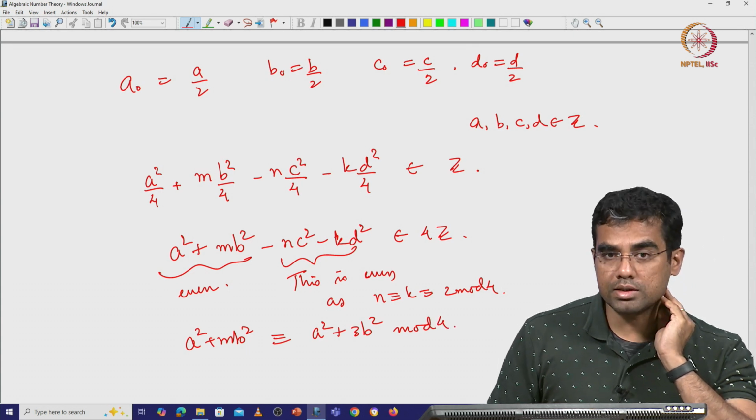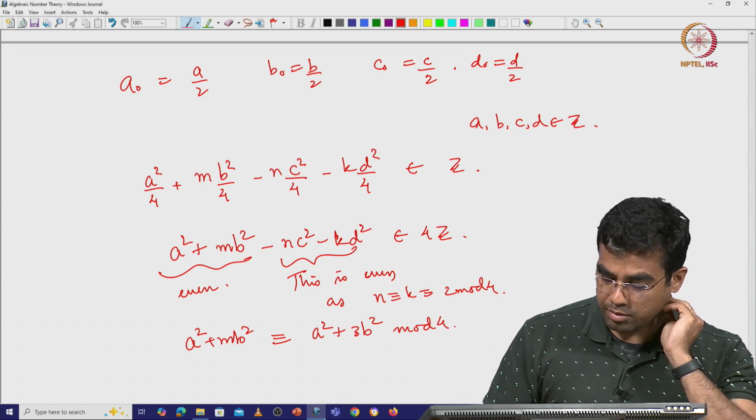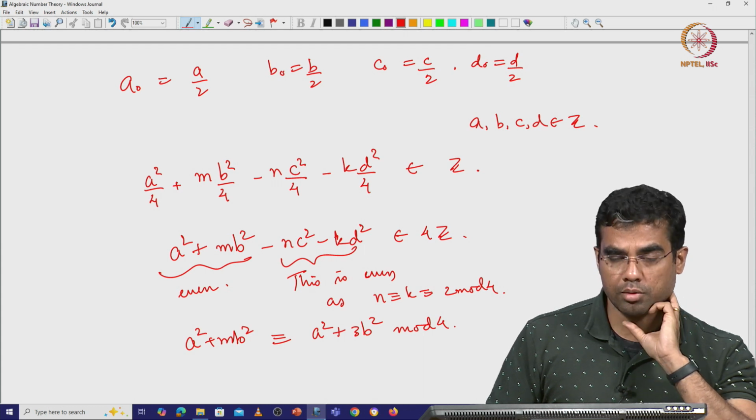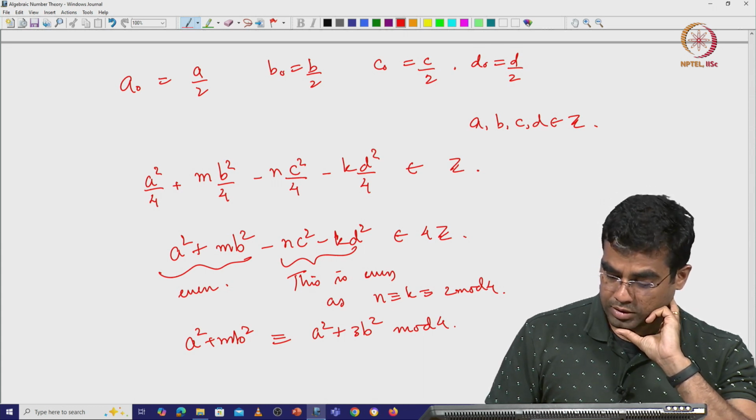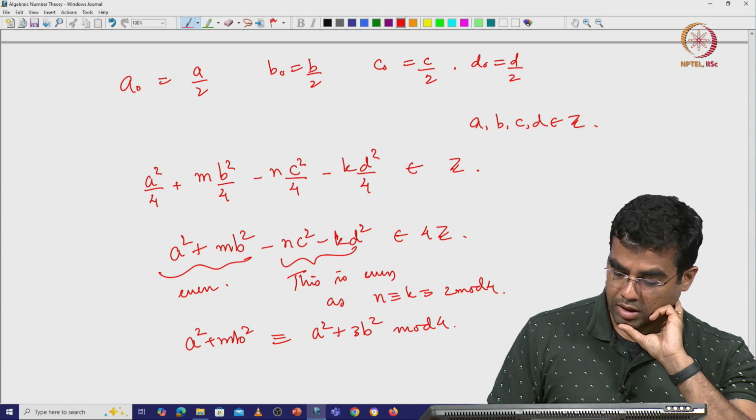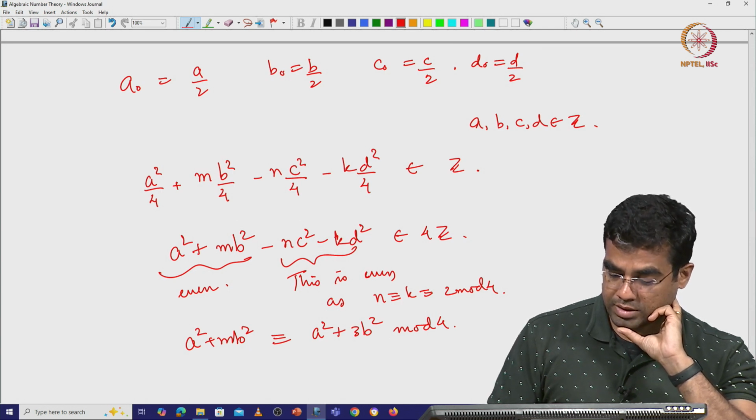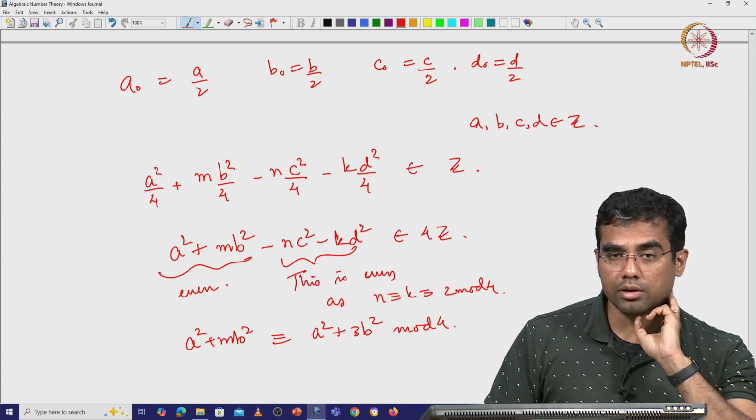In particular, this is even. So, if either a or b is odd, so let us say a is odd and b is even, then this is odd, and if a is odd, b is even, then again this is odd, so it can't be even. So, they both have to be even mod 4.